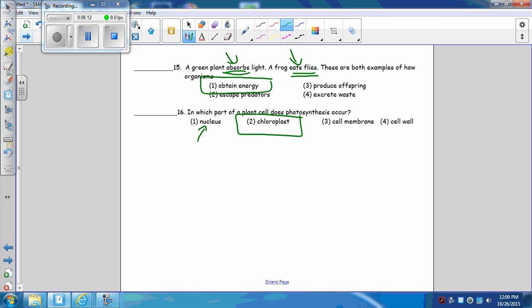This directs the cell. This allows things to come in and out, and this gives it a little bit of support and shape and structure. It's made up of cellulose.